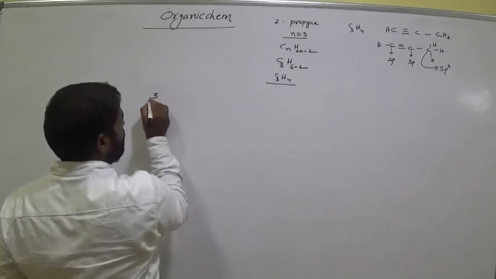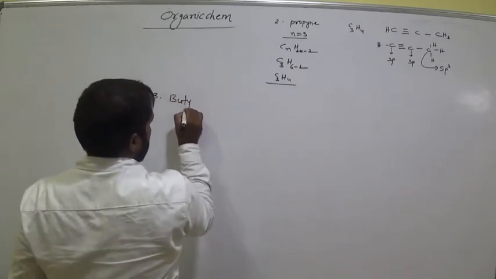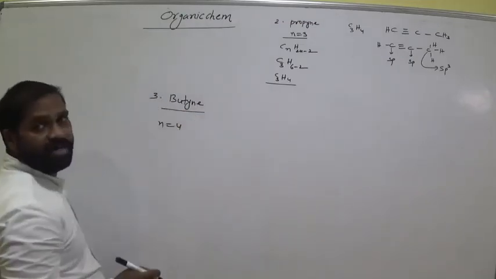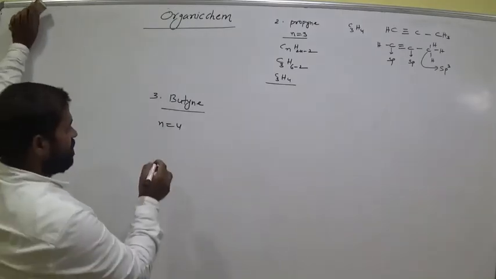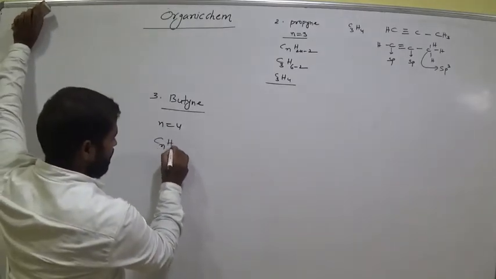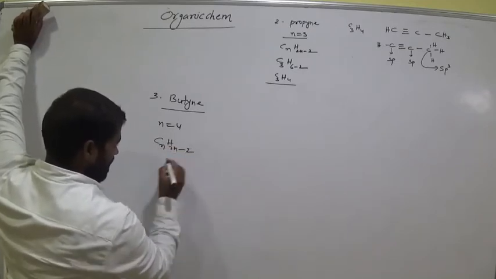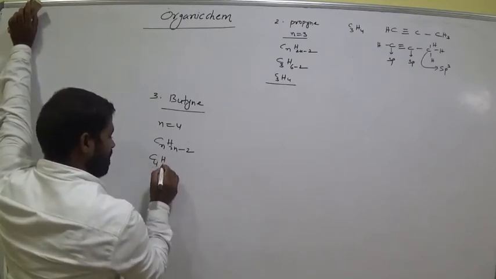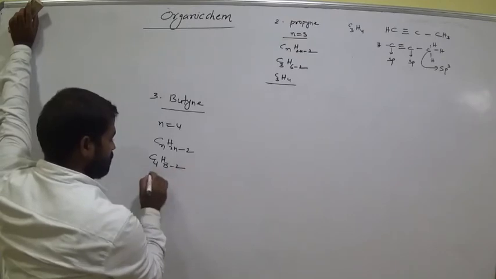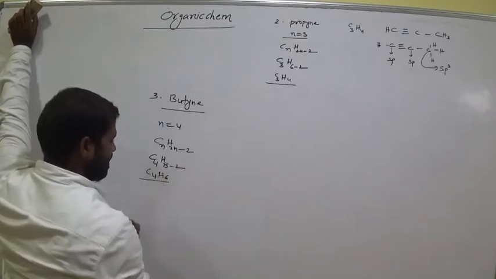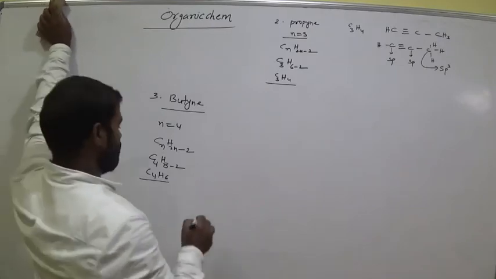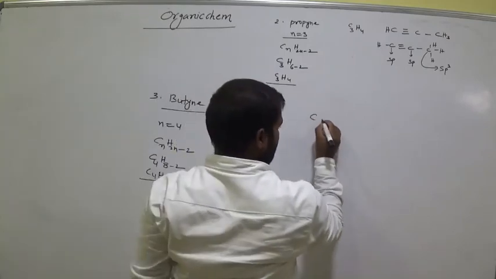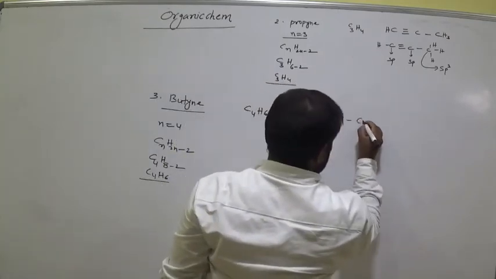And the third one, butyne. n means 4. Butyne, what is the root word? But. Okay, clear? Now, what is the formula? CnH2n minus 2. Clear? All of you? Then keep that value, C4: 2 fours are 8 minus 2, C4H6. Am I right? C4H6. Now the formula of butyne is C4H6. Am I right? Now how many carbons here we have? 1, 2, 3, 4. Am I right?